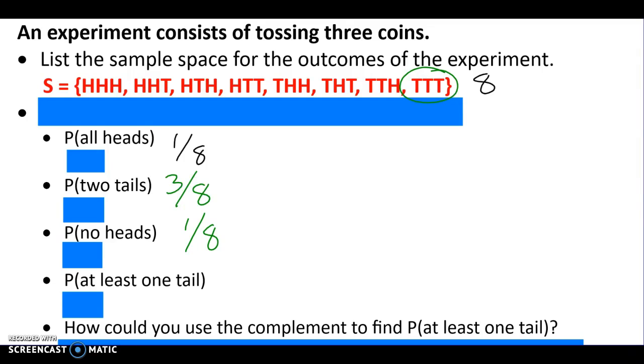Okay, at least 1 tail. At least 1. So at least 1 tail, at least 1 tail, at least 1 tail, at least 1 tail. All of them but 1. So that would be 7/8.